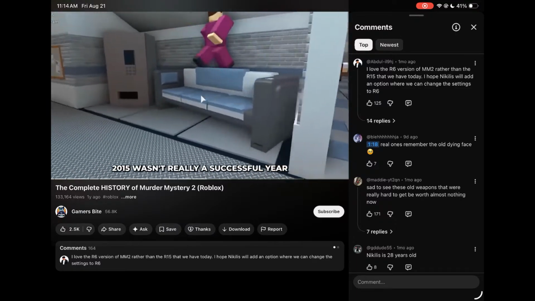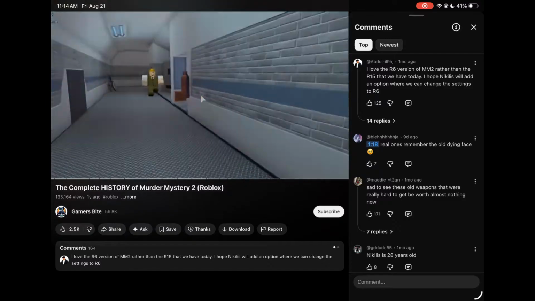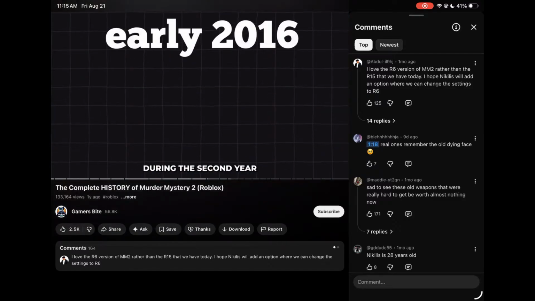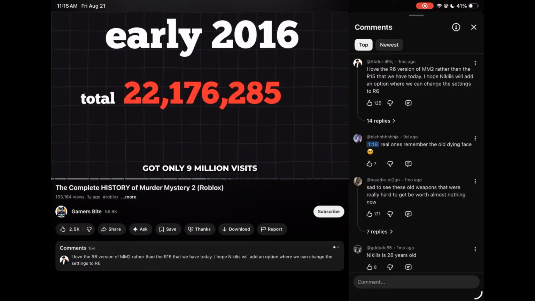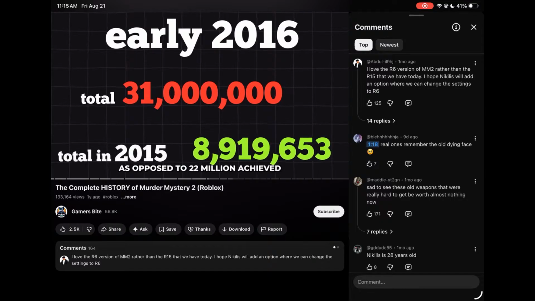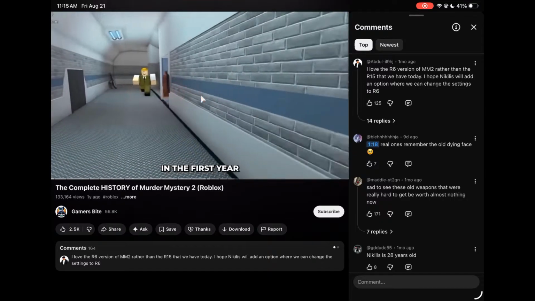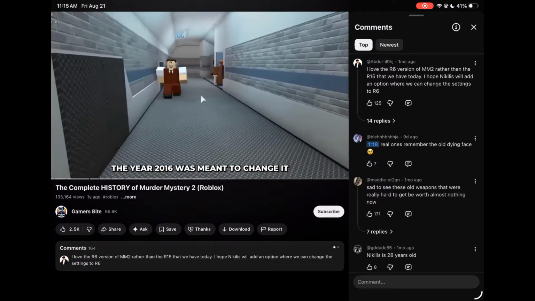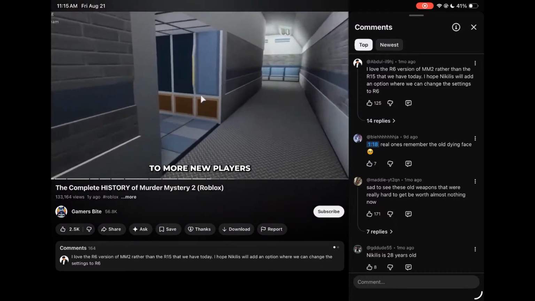Overall, 2015 wasn't really a successful year. If we look at the graphs, during the second year, Murder Mystery 2 got only 9 million visits, as opposed to 22 million achieved in the first year. The year 2016 was meant to change it and bring Murder Mystery 2 to more new players.